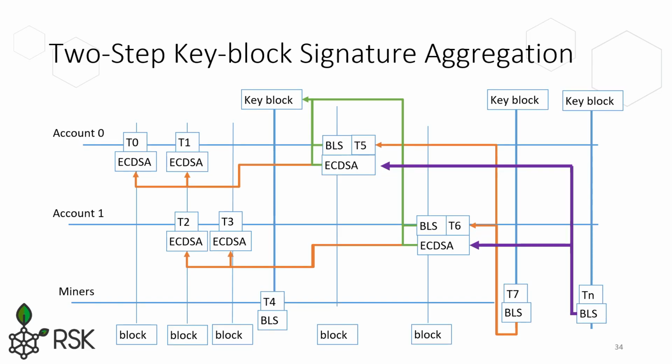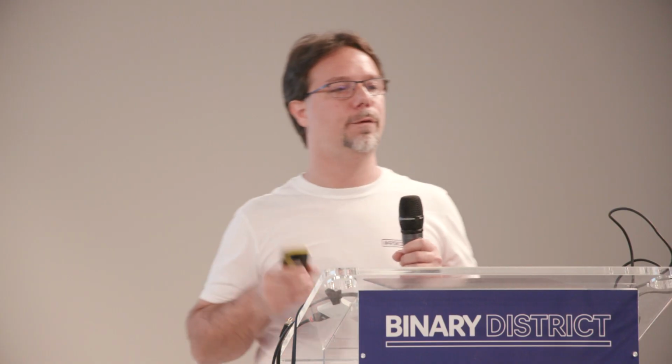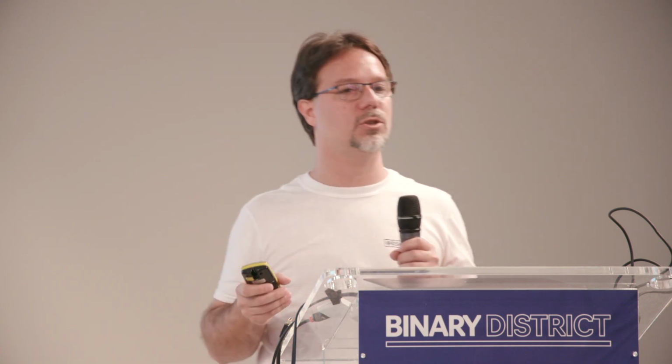So this is the final setup we came up with, which is basically a combination of both methods. You see that account 0 is signing transactions with ECDSA. And why is it doing that? Because ECDSA transactions are very, very fast to verify. So we don't need to force nodes to verify BLS signatures. Full nodes are still verifying ECDSA signatures.